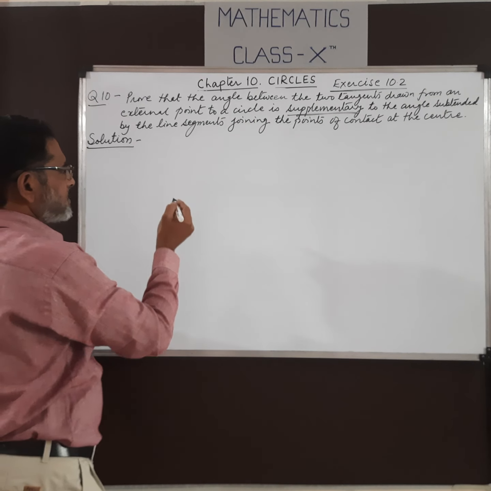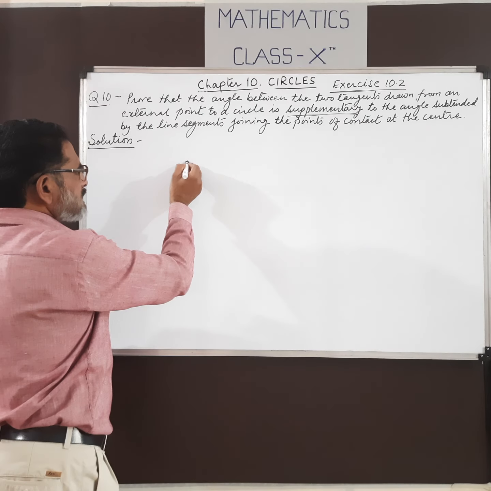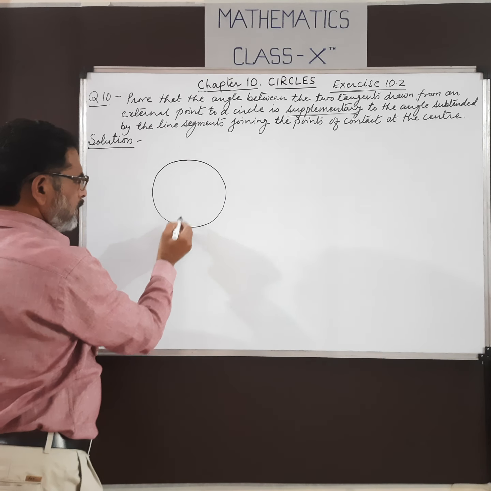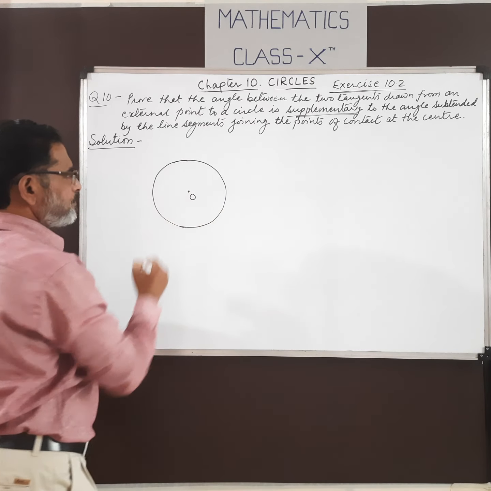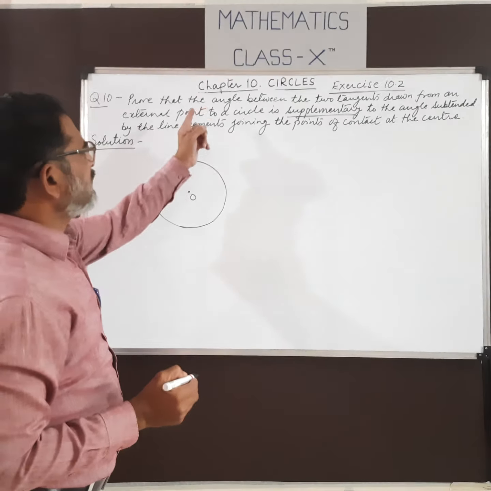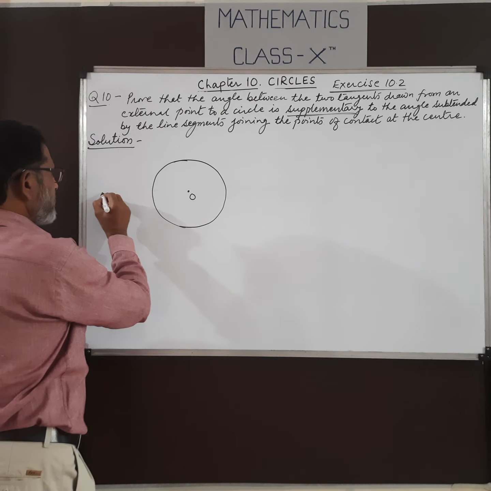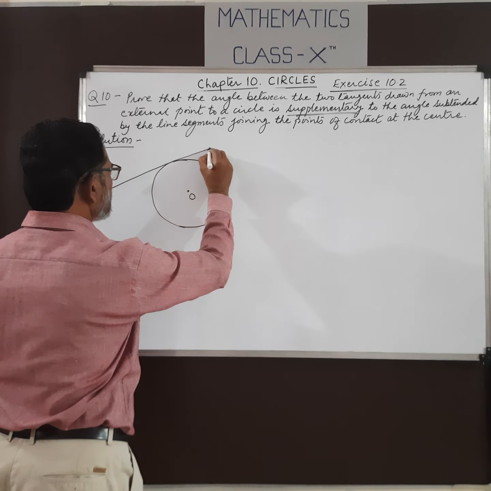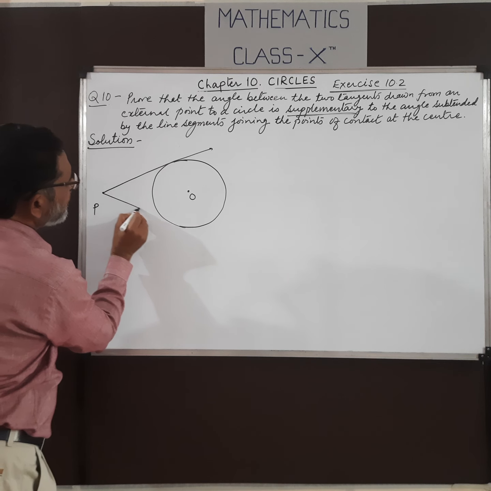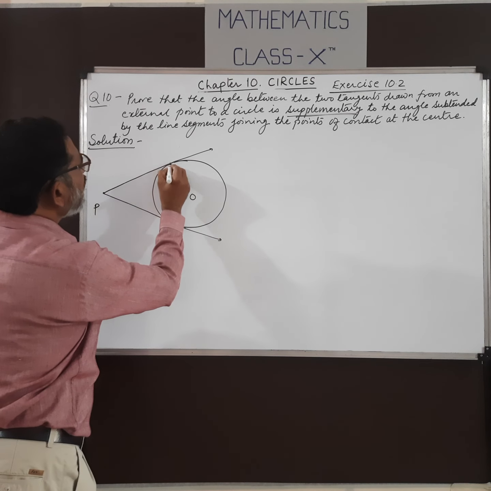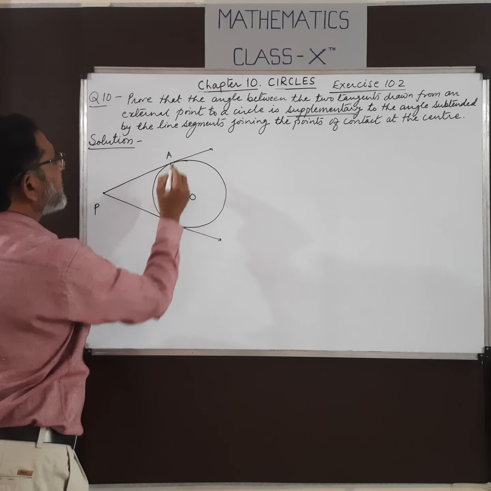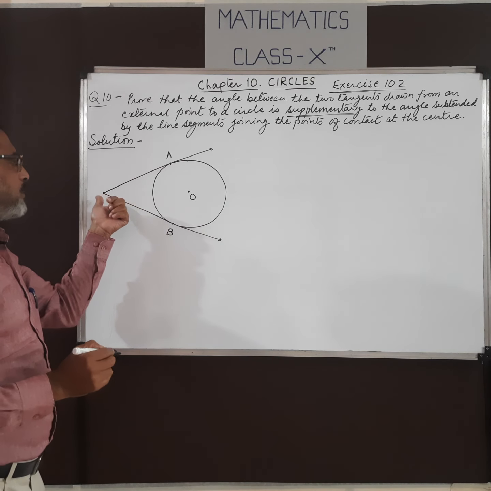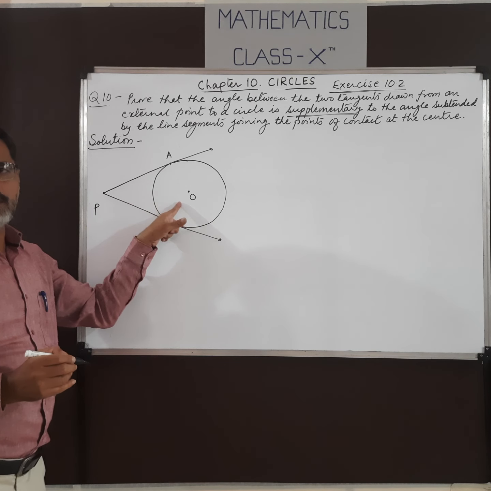Let us understand this question a little. There is a circle with center O, and we draw tangents from an external point. Suppose P is an external point, so we draw the two tangents from external point P to the circle.